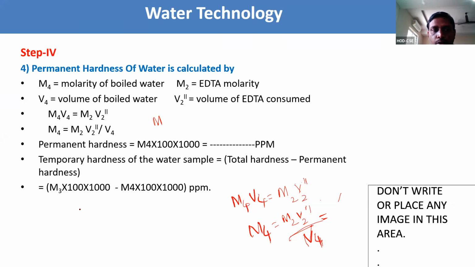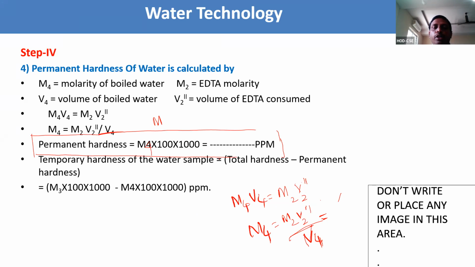Now here we need to find out permanent hardness. To calculate the permanent hardness, the formula is the molarity M4 that you got in the fourth step, into 100 into 1000. M4 into 100 into 1000, you will get ppm.